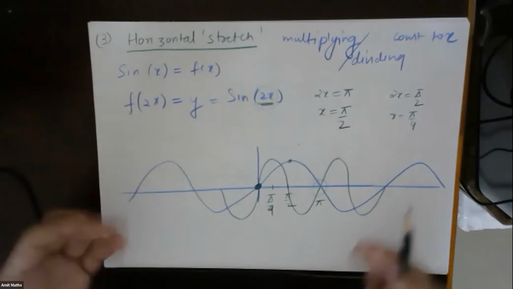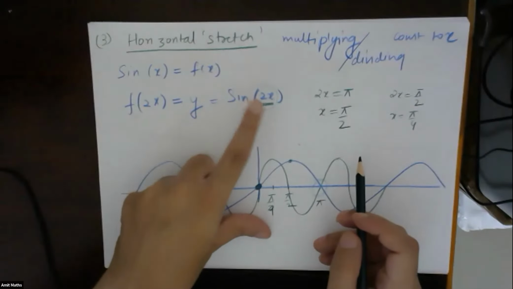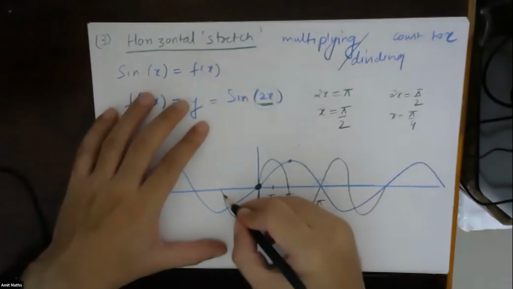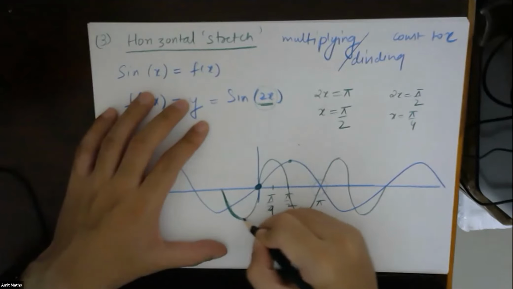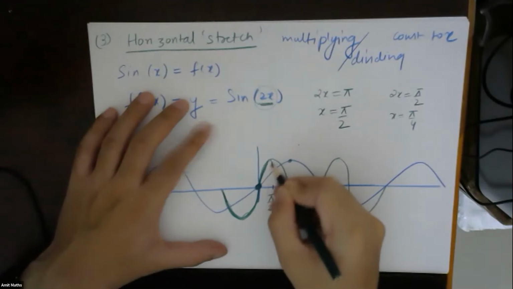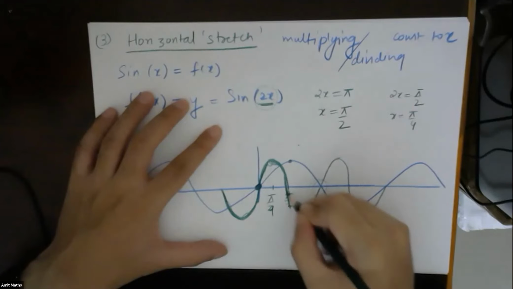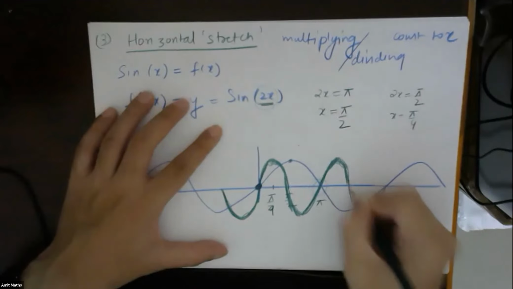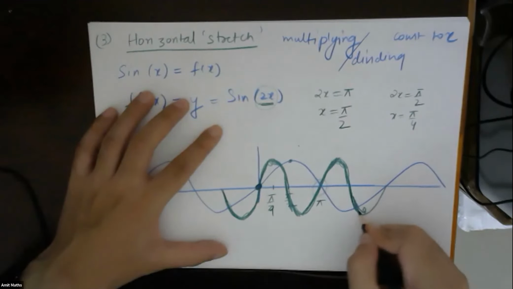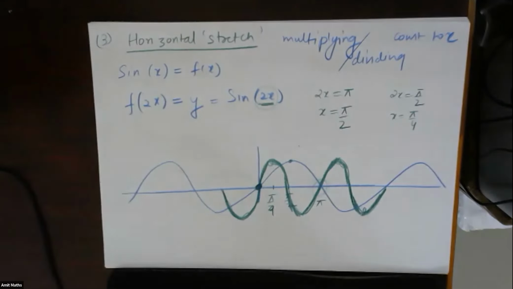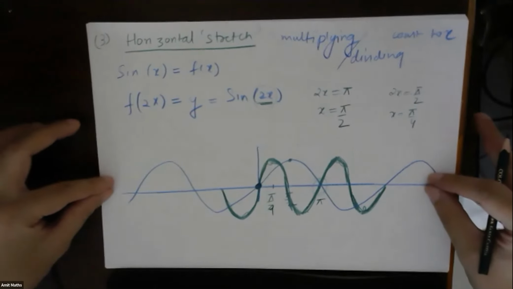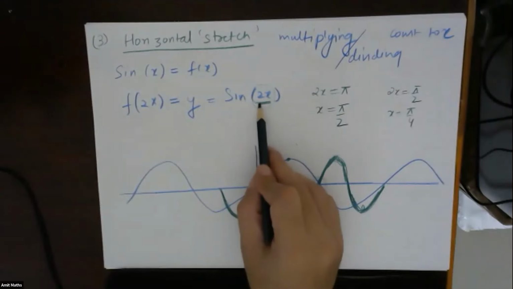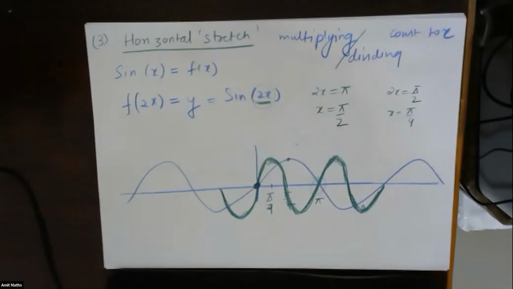If you are multiplying with 2, then the whole graph is stretching inwards. The whole graph has been pressed inside. Everybody understood?